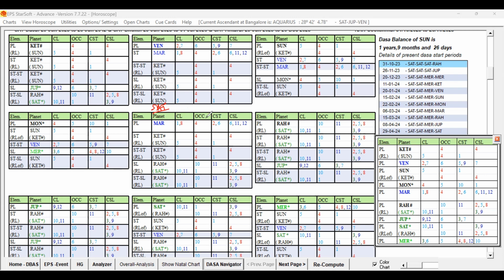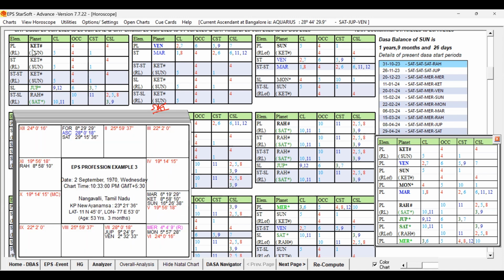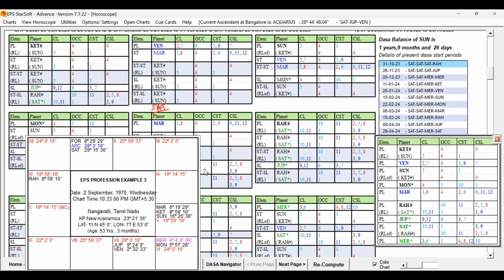Let me open the birth chart for your better understanding. Venus has Jupiter, because Venus is conjoined with Jupiter, and that is one of the key planets in the Dasa lord, present in the support. At the star level is Mars.